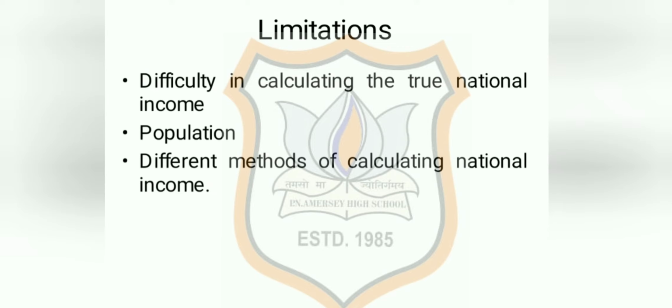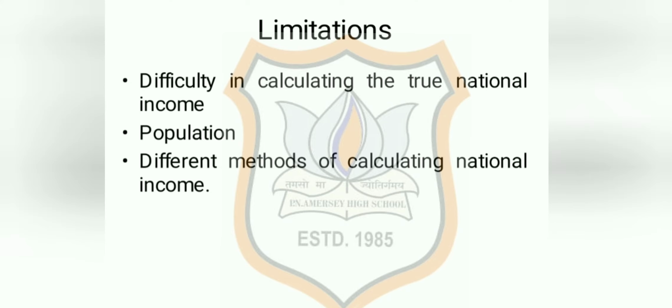Now, talking about a few limitations in accepting national income as an indicator of economic development. First one, that is difficulty in calculating the true national income. We have already seen various difficulties which arise while calculating the true national income, like double counting, products for self consumption, different methods of calculating depreciation, illegal income, tax avoidance, tax evasion, and other such difficulties.